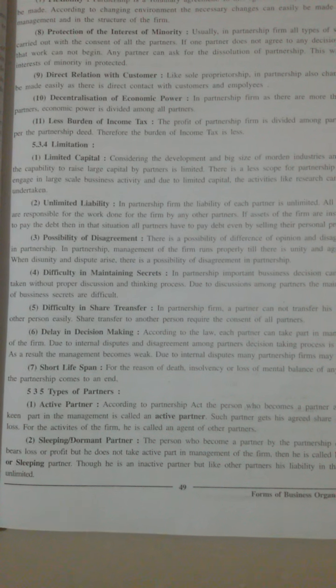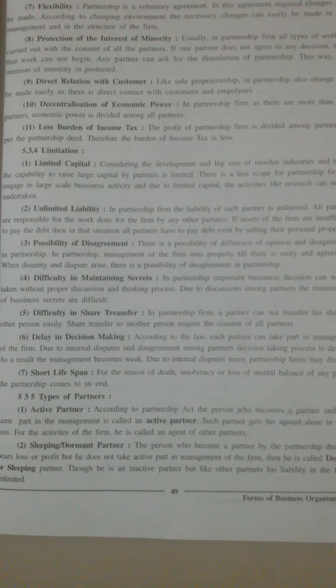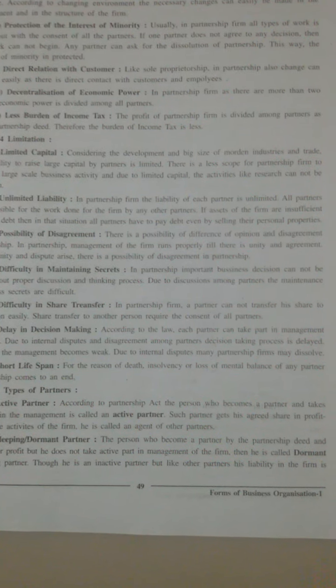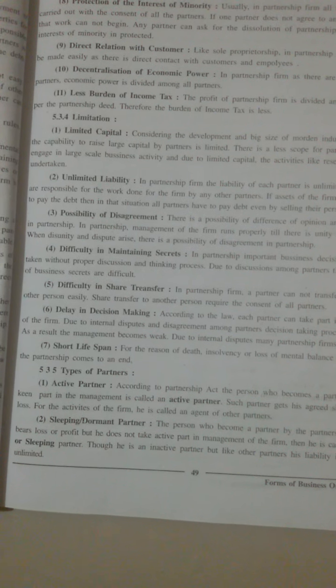So in that, the first partner is the active partner. Active partner means, according to the Partnership Act, the person who becomes a partner and takes a keen, that means important, part in the management is called an active partner. Such a partner gets his agreed share in profit and loss, and for the activities of the firm he is called an agent of the other partners. That is known as an active partner.